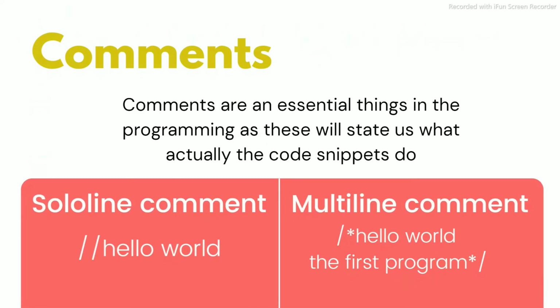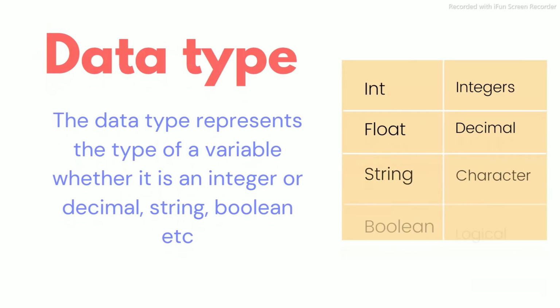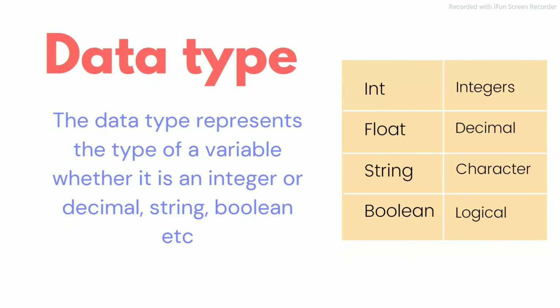Next, coming to the comments. To add any comment, we use the slash mark. We use double slash for the single line comment, and we use slash and asterisk for multi-line comment. As you can have a look at in our presentation, for single line comment we are using the double slash, and for multi-line we are using slash and asterisk. This is how we use the comments.